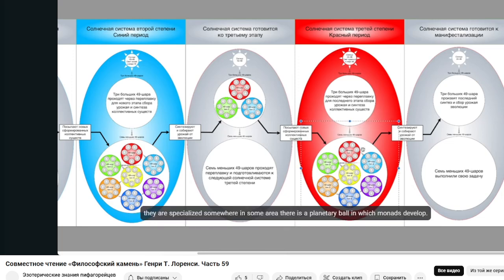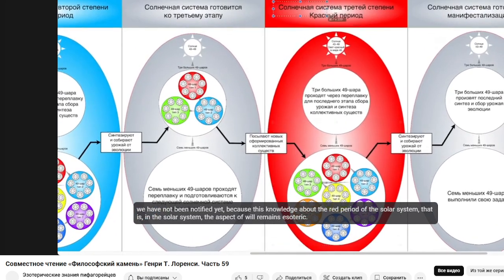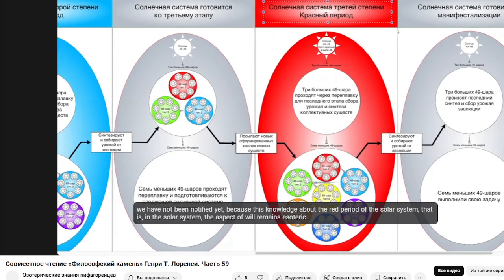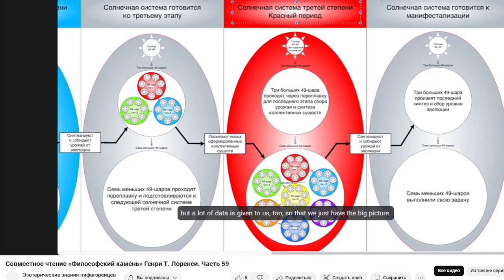They are specialized somewhere in some area. There is a planetary ball in which monads develop. So it may be that there are none at all, these 49 balls. We have not been notified yet, because this knowledge about the red period of the solar system, that is, the aspect of will, remains esoteric. But a lot of data is given to us too, so that we just have the big picture.